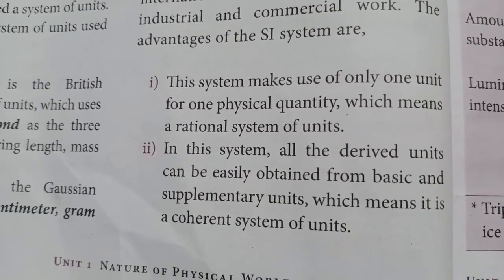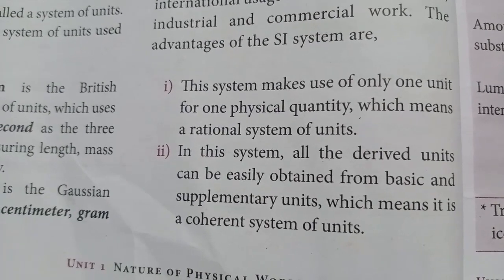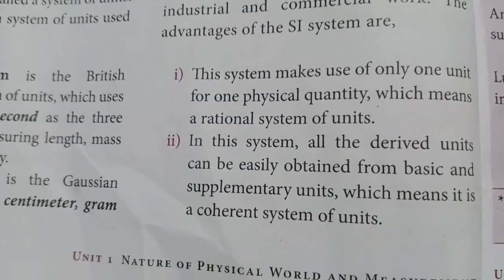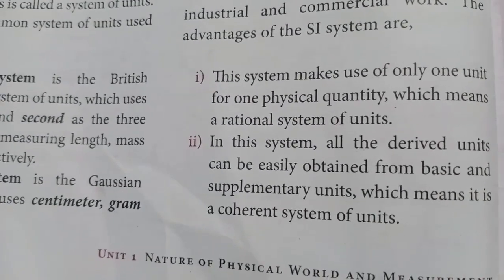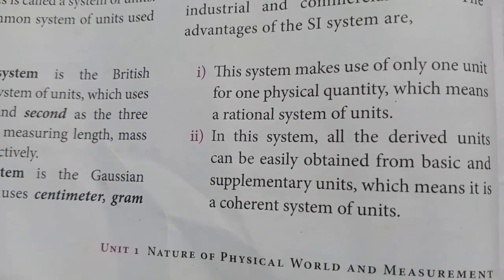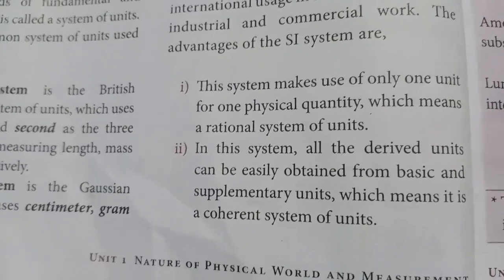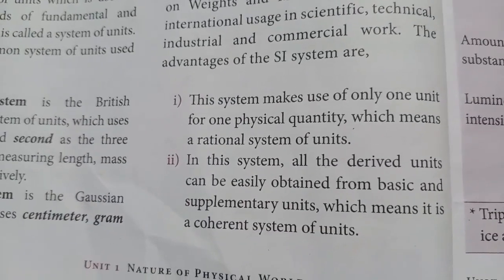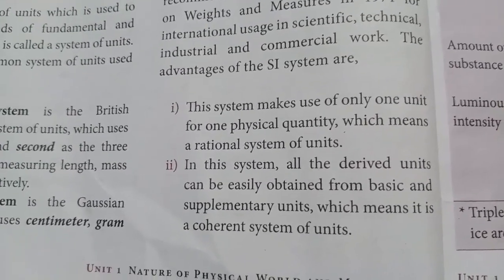This system makes use of only one unit for one physical quantity, which means a rational system of unit. What does this mean? For one physical quantity, one unit. For length, we have to use meter. Mass means we have to use kilogram.